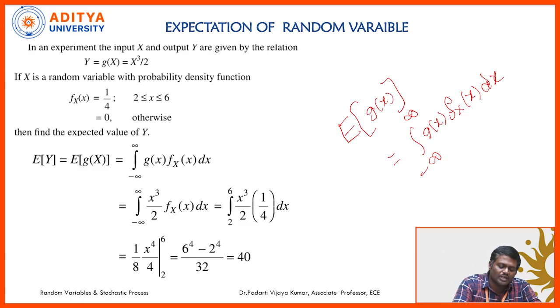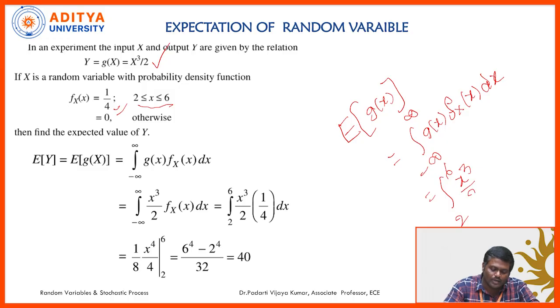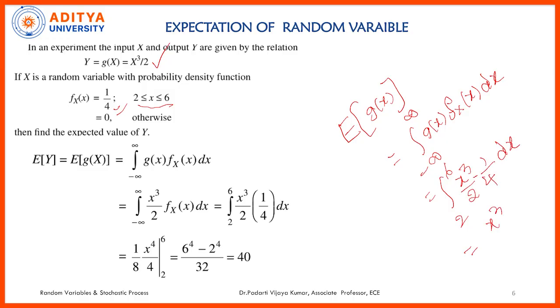Here the function is given as x cube by 2 and the density function is given as 1 by 4 over the limits 2 to 6. So the limits are from 2 to 6. The function is x cube by 2 and the density value is 1 by 4. So it will be x cube by 8, 2 to 6, dx.